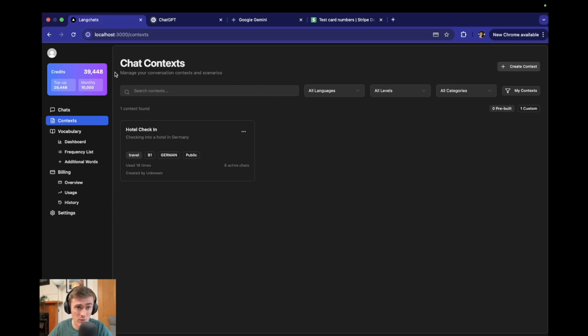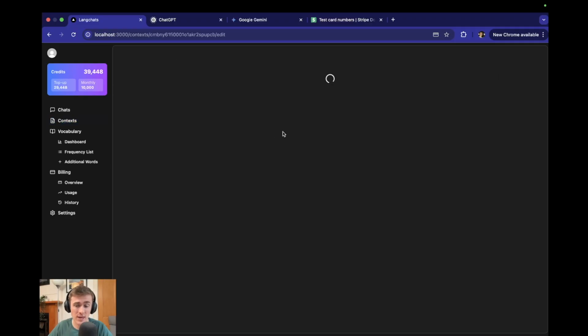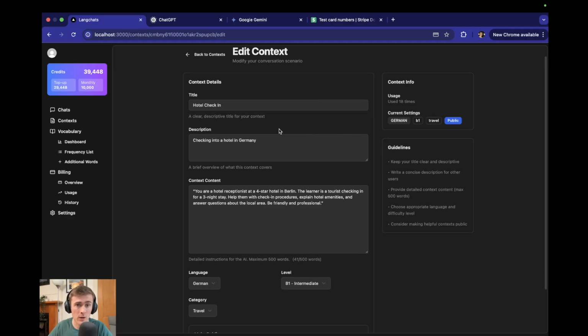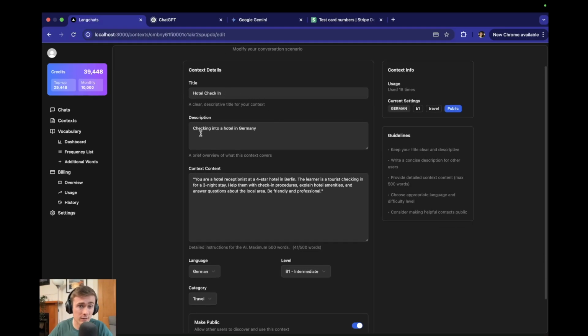The first thing I'm going to show you is chat contexts. This is a way of essentially guiding the conversation with an AI language partner. You can provide the title, the description, and the context of the chat.